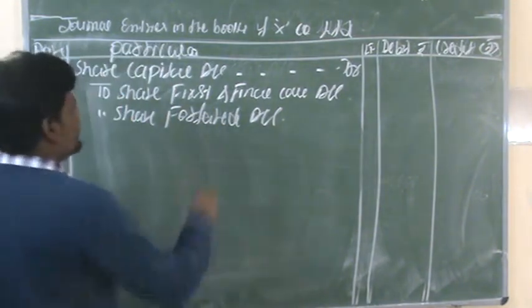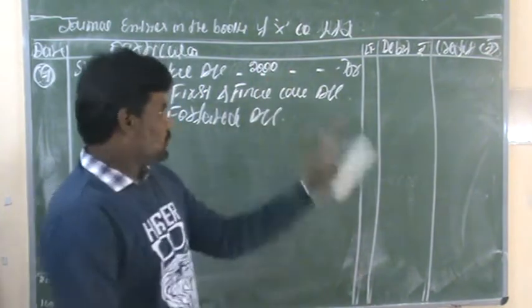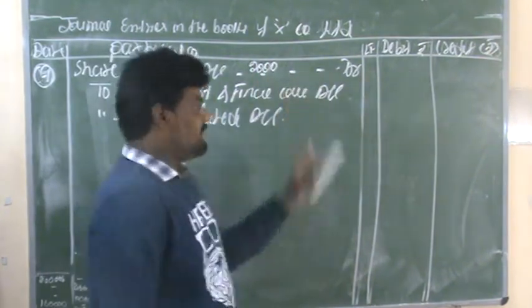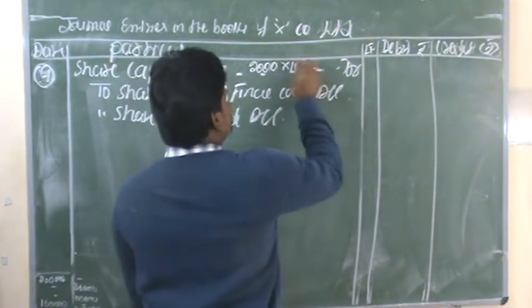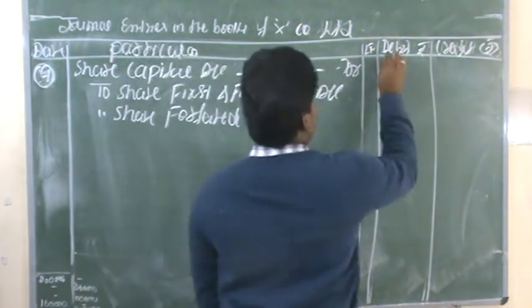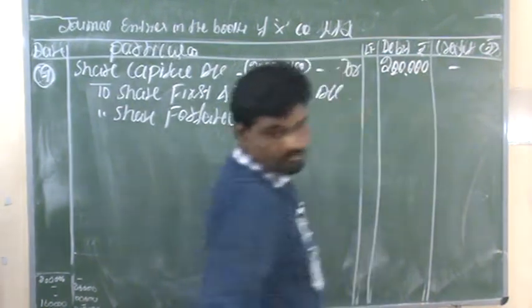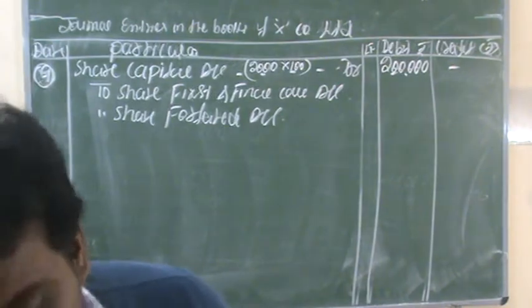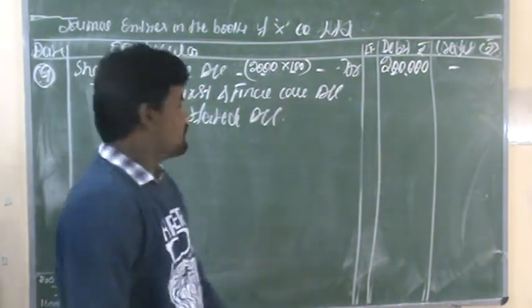The total number of forfeited shares are 2000 shares. 2000 into 100, in the beginning the value of each share is 100 rupees, will get 2 lakh rupees.